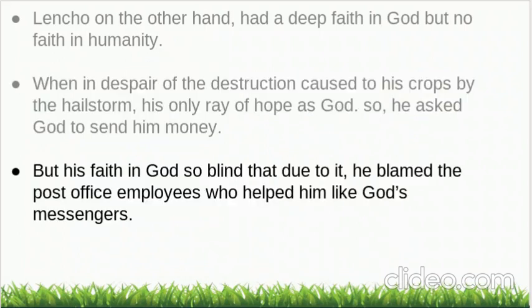It's very important. But his faith in God was so blind that due to it he blamed the post office employees themselves, who helped him as God's messengers, right? So the employees only arranged 70 pesos, but what did he do? Lencho thought that they were a bunch of crooks. They only took the remaining money. God sent me the full money, but they took it. Such strong faith he had in God, but zero faith in humanity.